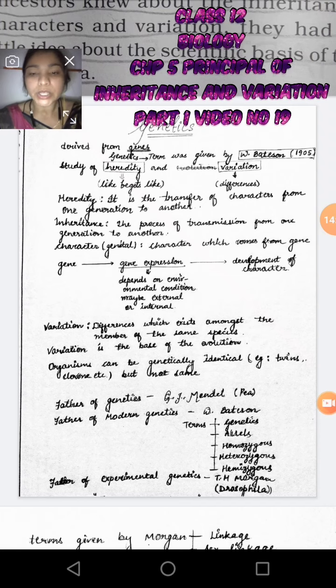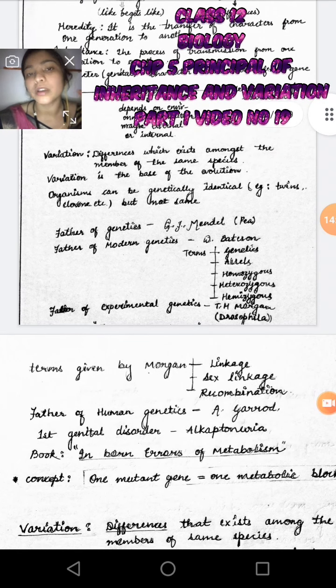Okay, so the father of genetics, everyone knows, is G. J. Mendel, who did all his experiments on the pea plant. The father of modern genetics is W. Bateson. The terms genetics, homozygous, heterozygous and hemizygous are all given by Bateson.